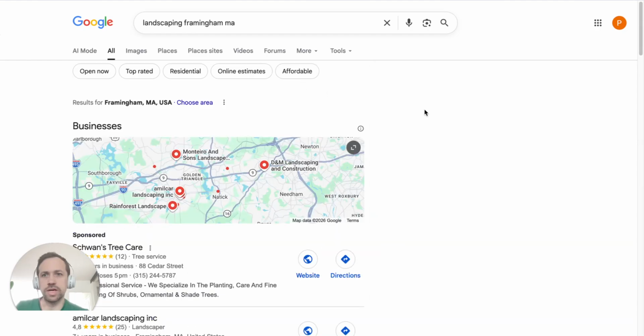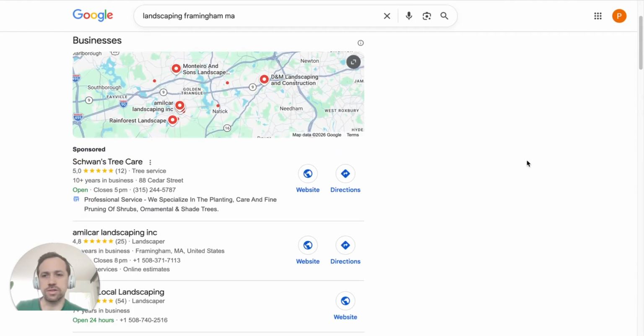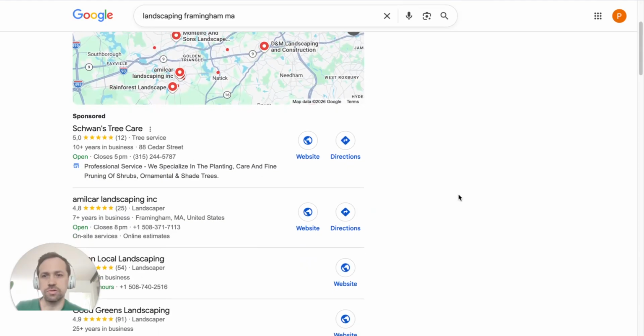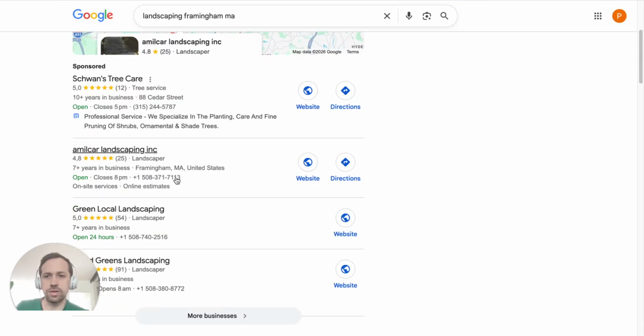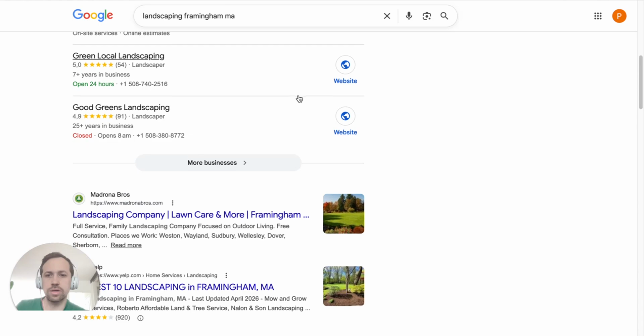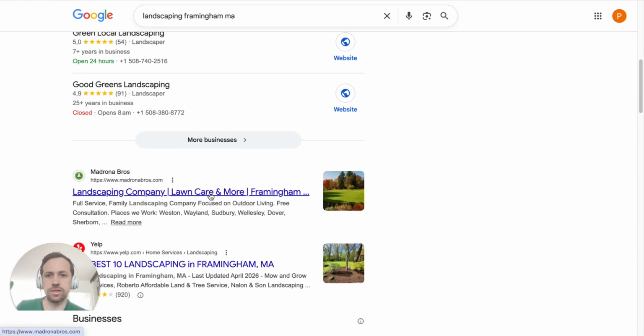Let's move on. Landscaping Framingham. There's no ads on this search for some reason, but there is an ad right here in the maps, which is useful. We'll notice that the top 3 organic results all have landscaping in the name, which is important. This one also has a Framingham address, which as we've seen is important. Let's take a look at, here's these guys again. It's the second time I think that they were number 1 in the search.